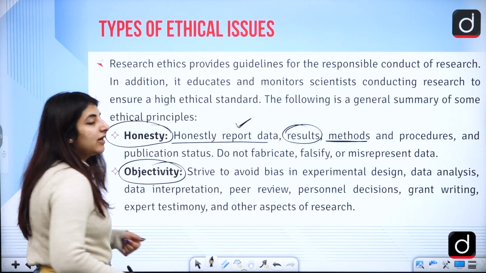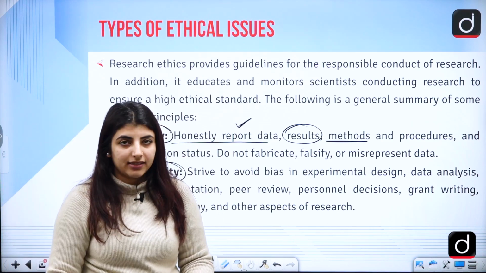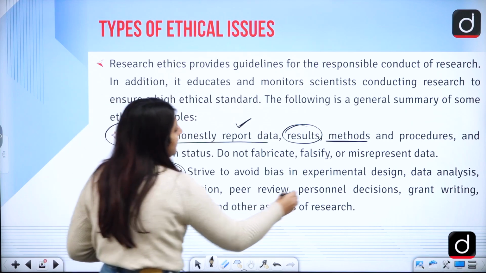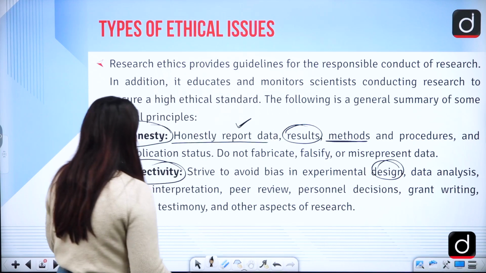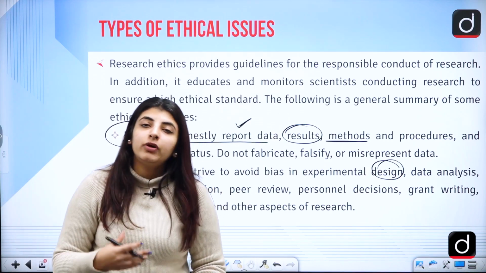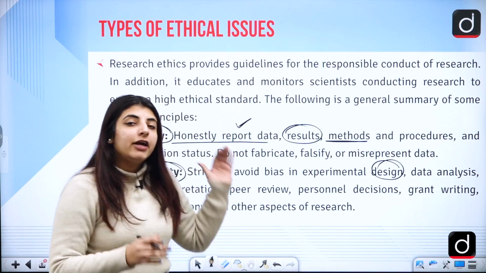Objectivity. Hence, we come to the second point, objectivity, which obviously means that you should be unbiased. Whatever research report and findings there are, the design, the data analysis, its interpretation, you should never ever let your own personal opinions and beliefs come and overshadow your research.